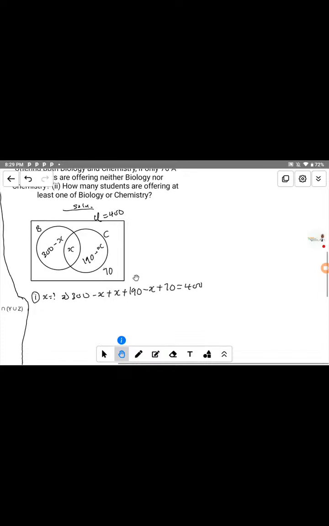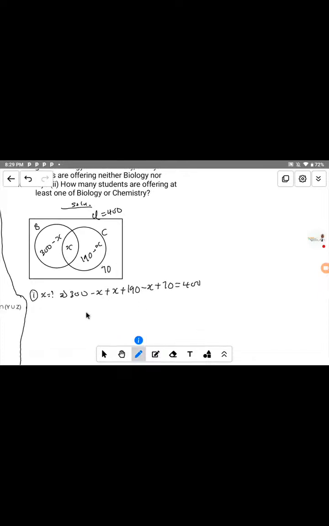Now from this stage it is easy. If you look at this part, we have minus s plus s, so that cancels out, because minus s plus s becomes 0. Now we have 300 plus 190, plus 70, then minus s, equal to 400. Are we getting it now?